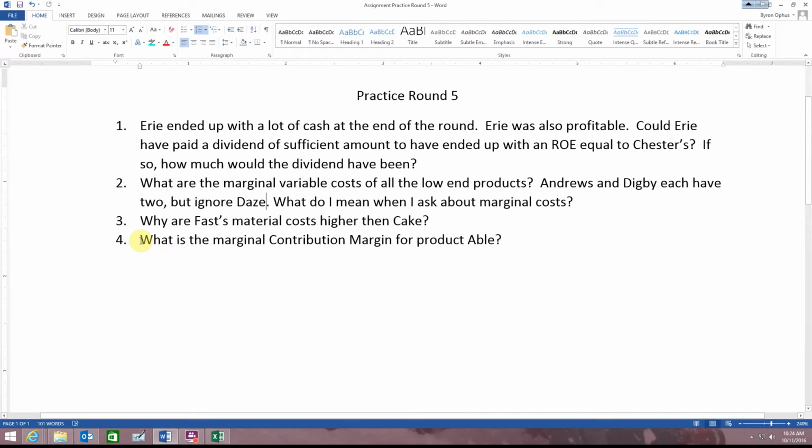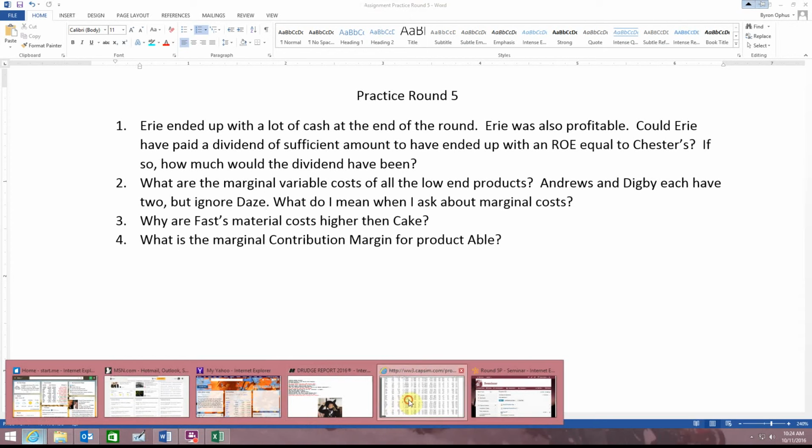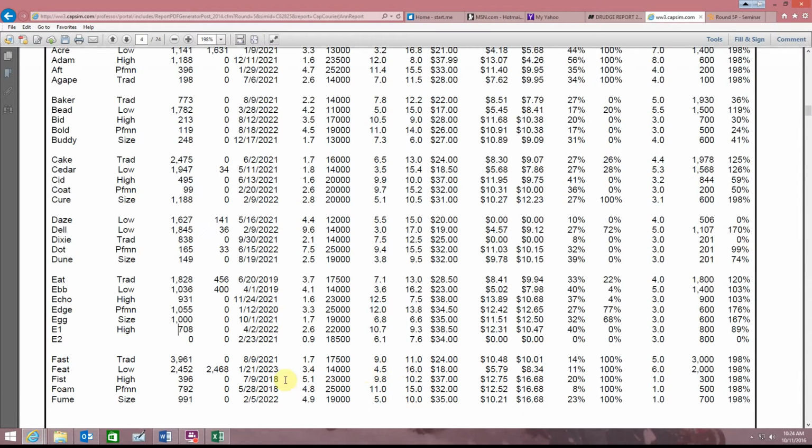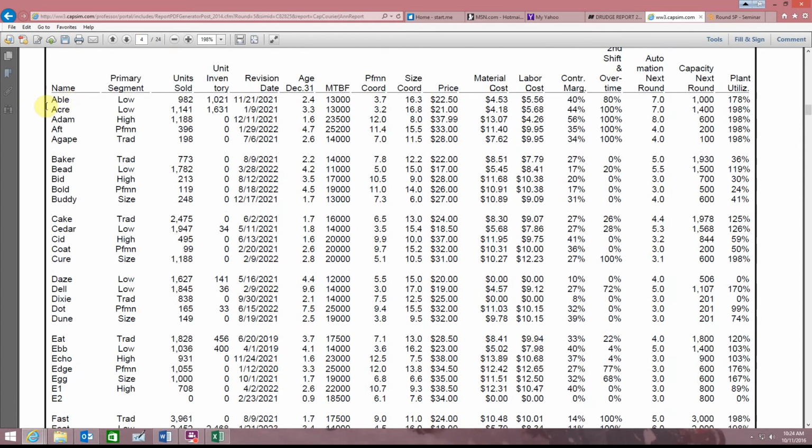And 4: what is the marginal contribution margin for Able? I'm back to marginal. Here's Able up here, the top one. What's the marginal contribution margin? I'm going to tell you that the contribution margin showing here, 40%, is not what I'm looking for.